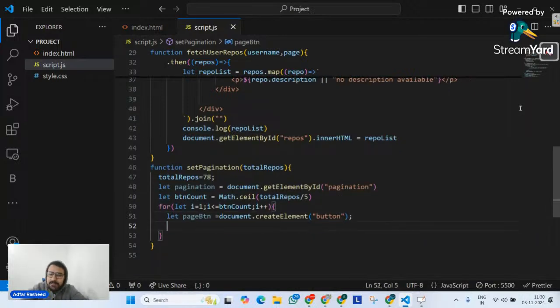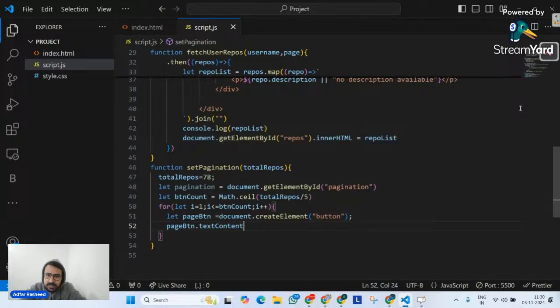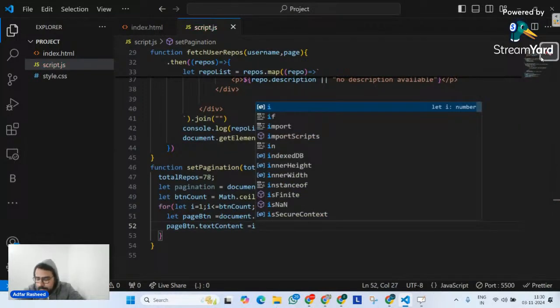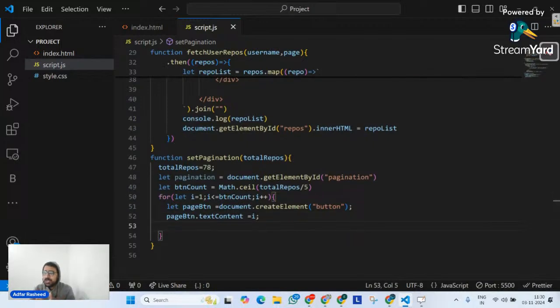And on every page button, what is the content that we want? The first button should display 1. Second button should have the content 2. Third, 4, 5, 6, and so on. So I will simply tell it, on my page button, please put its textContent equal to what? i. Not 1, 2, 3, 4, 5, but i, because i will vary from 1 to 16.